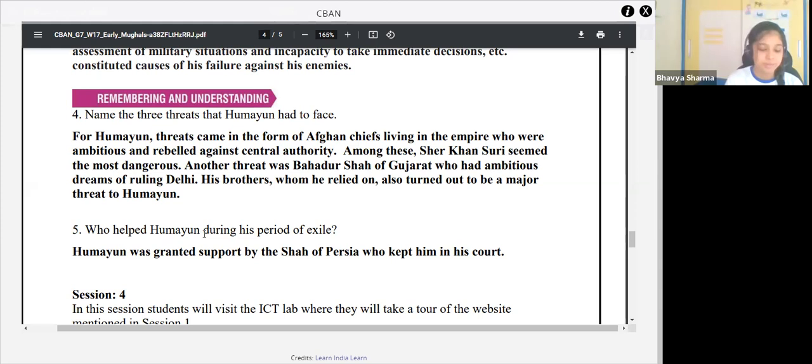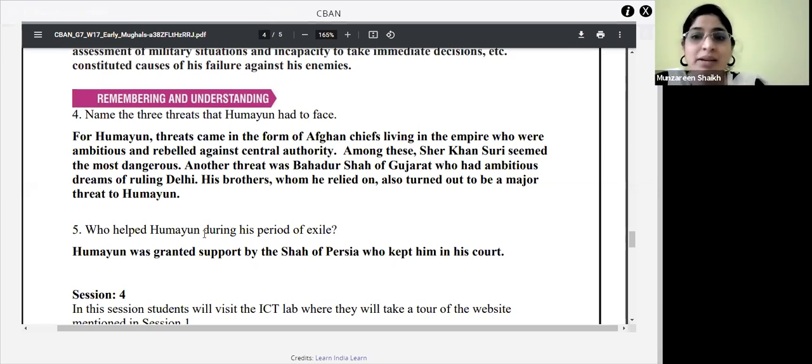He kept him in his court. Yes. So give a complete answer, Pradyumna. Tell how he helped him by keeping him in his court. Mention that also. Got it? Understood, children?